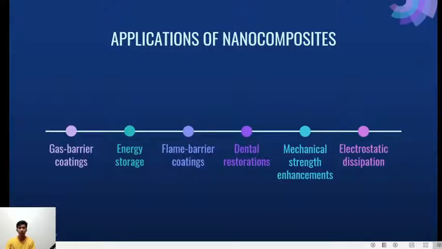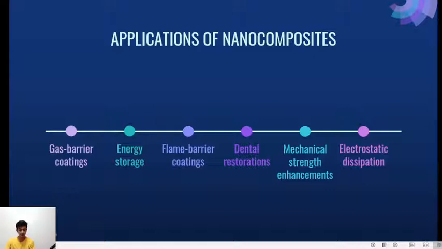According to our module, these are the applications of nanocomposites: gas barrier coatings, energy storage, flame barrier coatings, dental restorations, mechanical strength enhancements, and electrostatic dissipation. But then I searched on the internet, and these are the nanocomposites, their uses and applications.